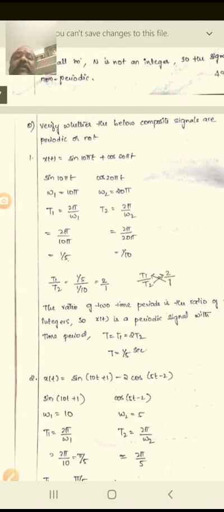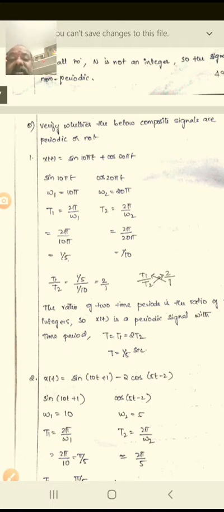Then you take T1 is equal to 2 pi by omega 1, T2 is equal to 2 pi by omega 2. Now we will find the value of T1 first. 2 pi by 10 pi equals 1 by 5. Similarly, T2 equals 2 pi by 20 pi, 1 by 10. Both you got it. So now you will take the ratio of T1 to T2.